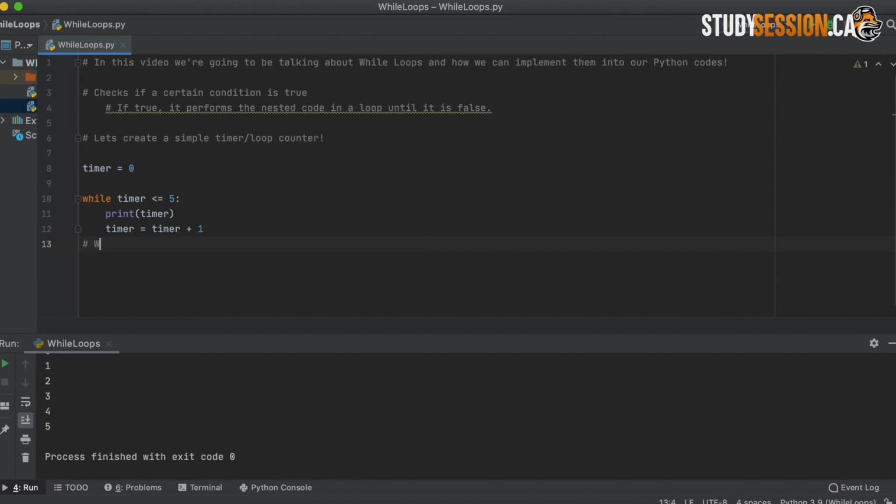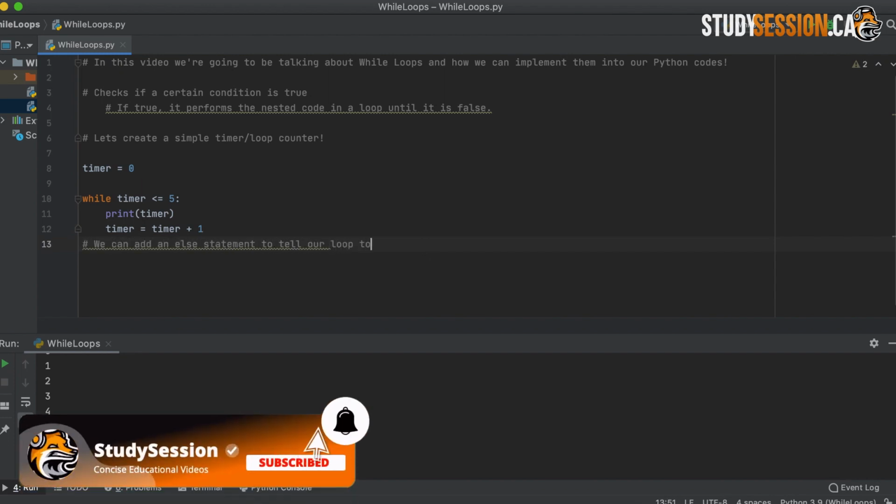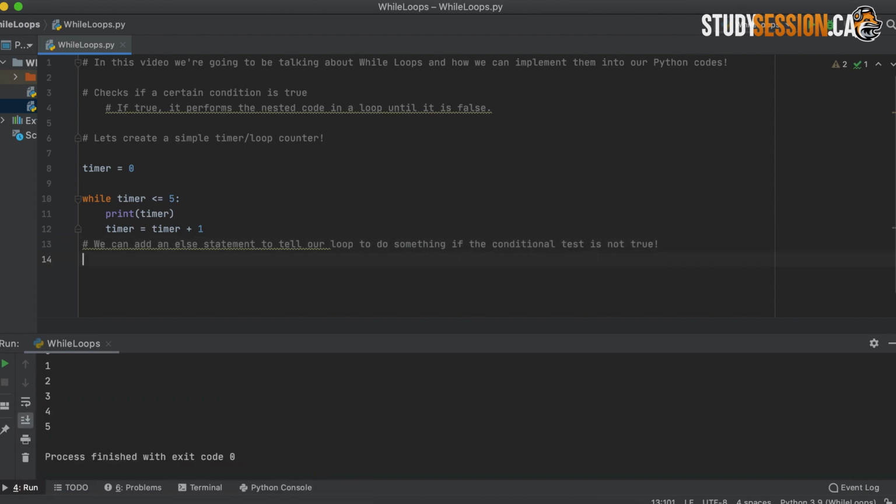Well, what if our testing condition is actually false? Well, let's remember what we did for our if statements. Remember that we added an else statement? Well, we can actually do the same thing for while loops as well. So, below our timer here, we can add an else statement that we will print to the user if we are above our time limit.